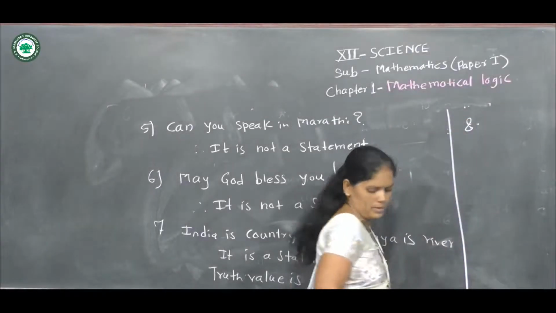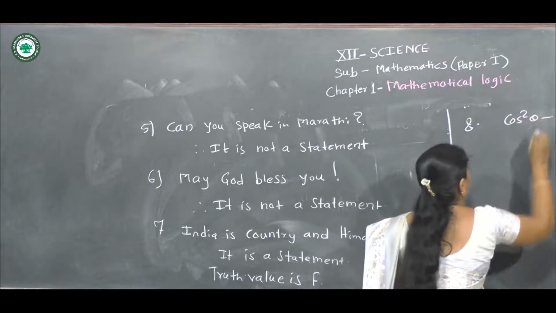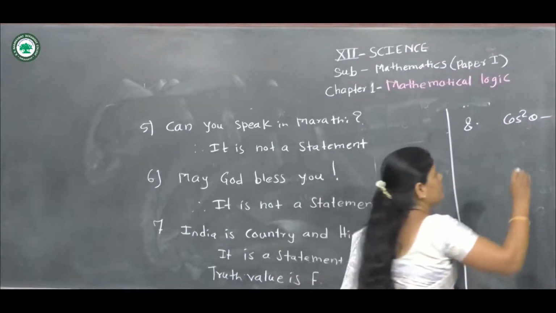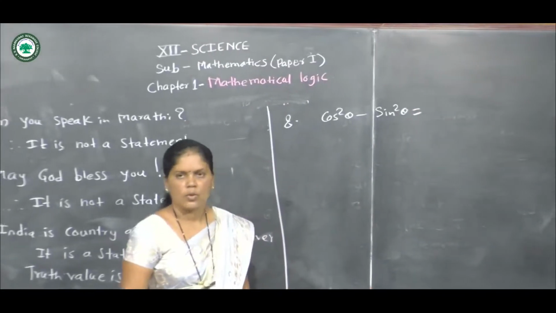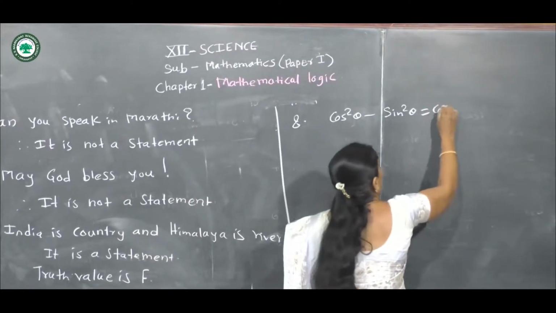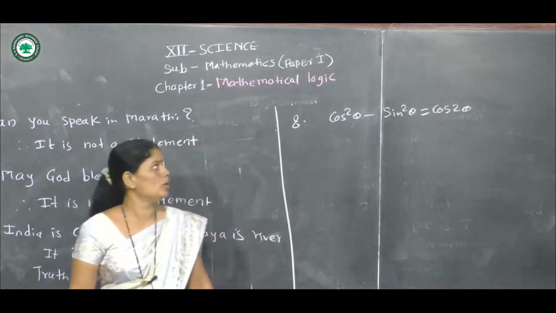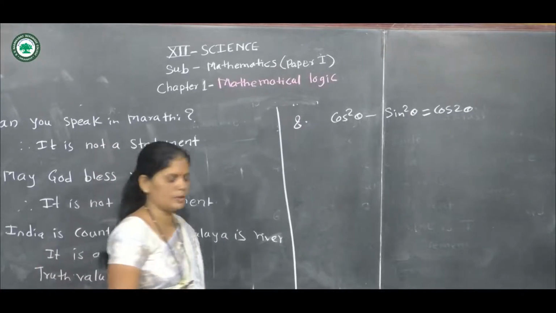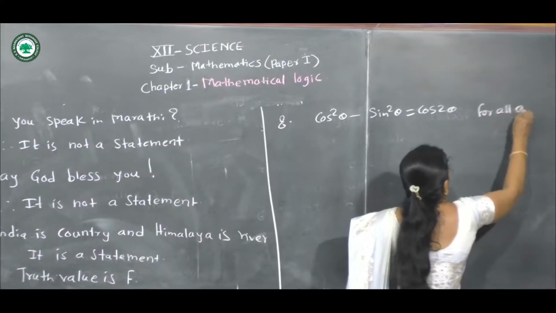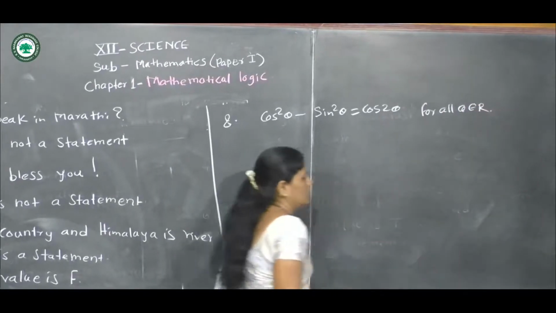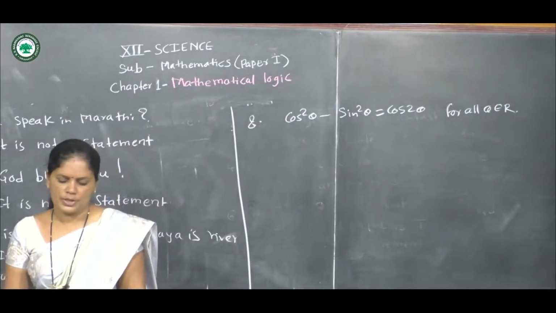And last example, example number 8. Cos square theta minus sin square theta is equal to cos 2 theta, for all theta belongs to R. It is a statement.